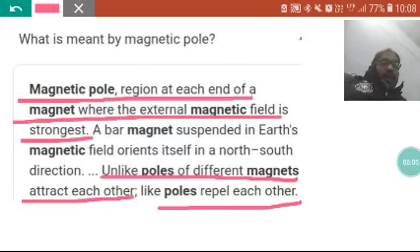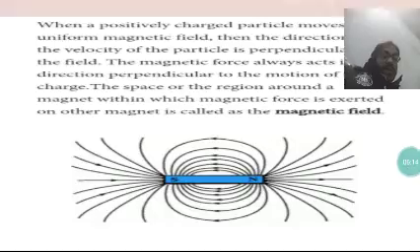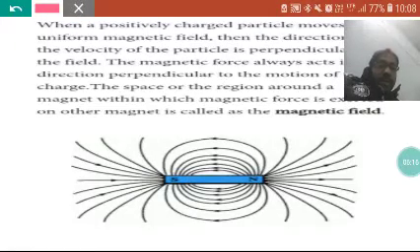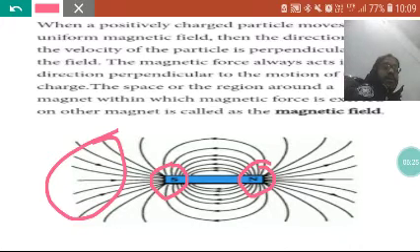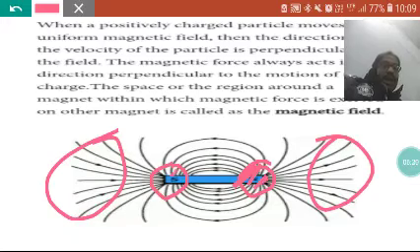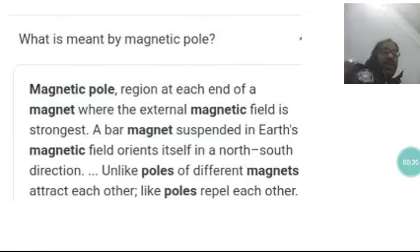Okay, one point they have mentioned here is that the external magnetic field is strongest at the pole. Why is the magnetic field line strongest at the pole? You may see here in this slide. Now see the density of lines at the poles. See how dense it is at the pole as compared to this region. They are scattered here, but accumulated, almost very dense at this end. So that's why the magnetic field is strongest at the pole. That's why this point has been mentioned here.